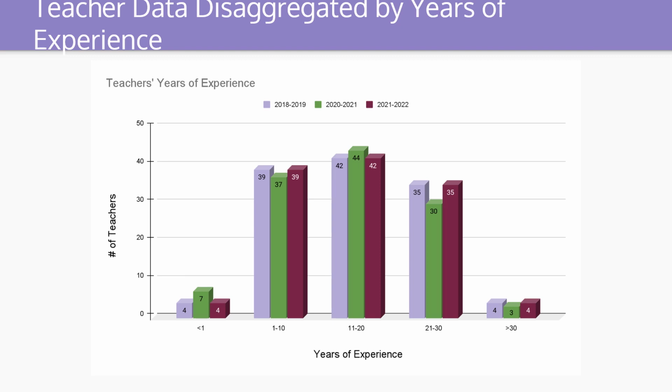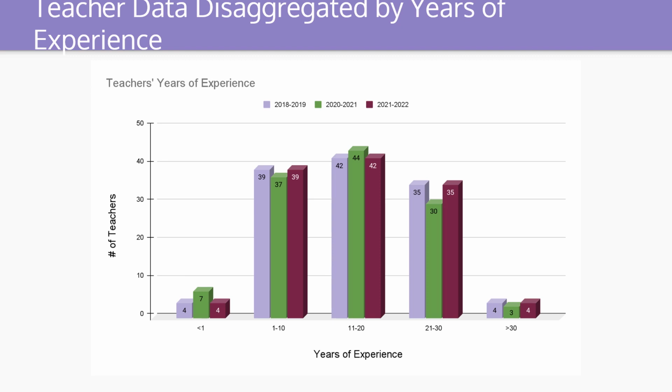Here we have teacher data disaggregated by years of experience. The light purple bar is 2018 to 2019, the green is 2020 to 21, and the maroon dark purple is 21 to 22. On the bottom of this graph, you can see the years of experience. I'm going to go through each year and talk about the years of experience and the numbers of teachers that correlate with that. In 2018 to 2019, we had 4 teachers with less than 1 year of experience, 39 teachers with 1 to 10 years of experience, 42 teachers with 11 to 20 years of experience, 35 teachers with 21 to 30 years of experience, and 4 teachers with over 30 years of experience.